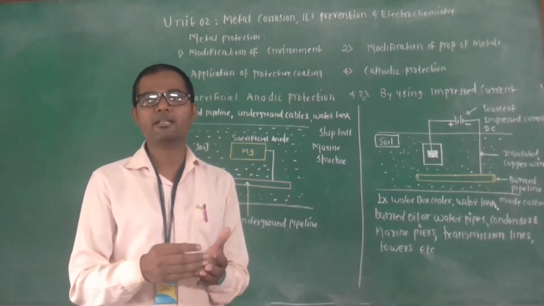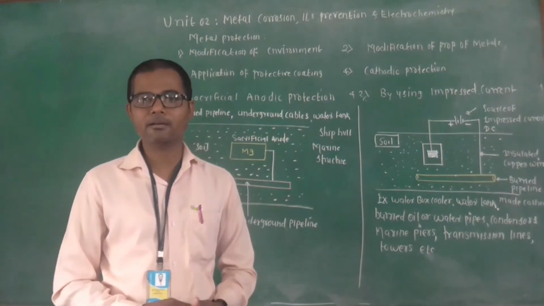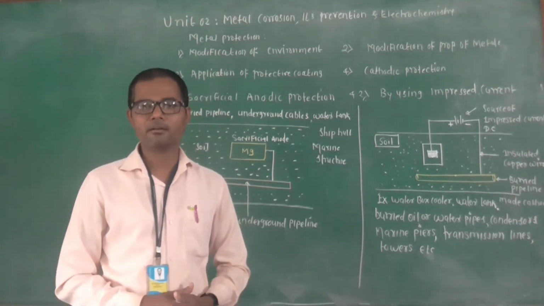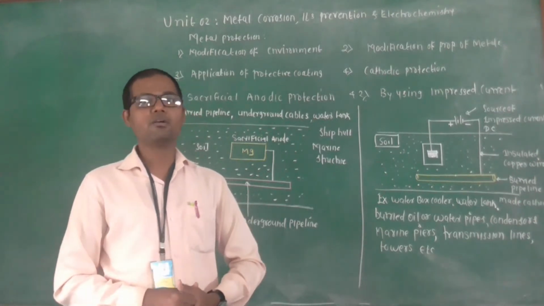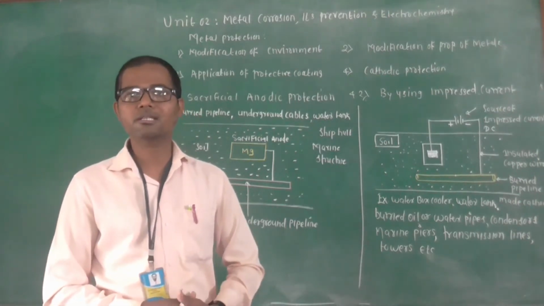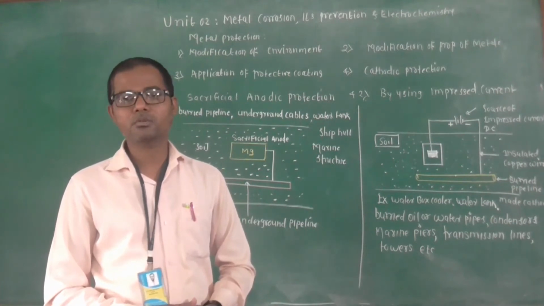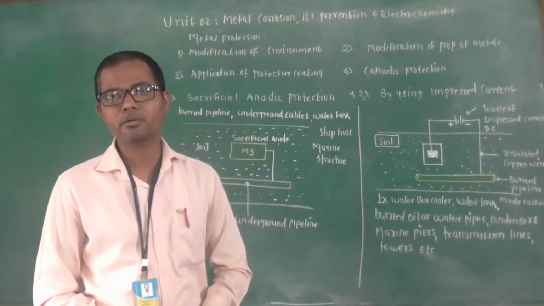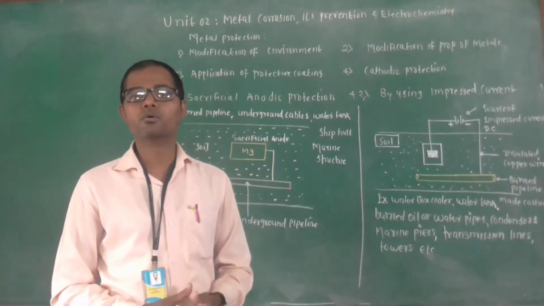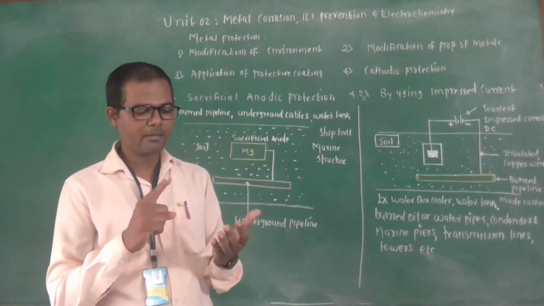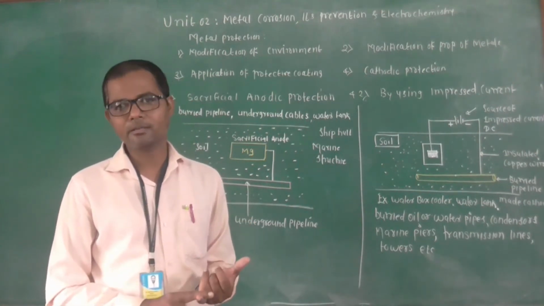When metal is mixed with other alloying elements, maybe a metal or a non-metal, you will get the alloy. And you know that alloys are more corrosion resistant as compared to the metal, and therefore corrosion is not possible in case of an alloy, or the rate of corrosion is less as compared to the metal. So we can use a method like alloying.